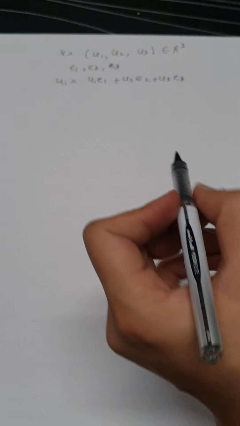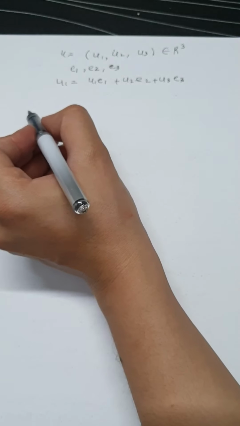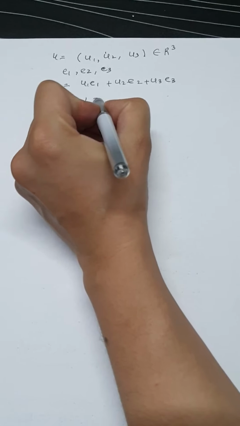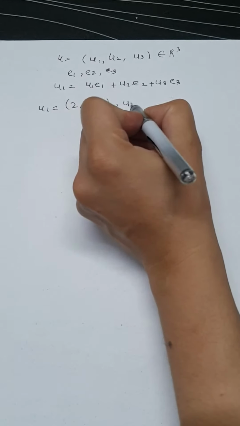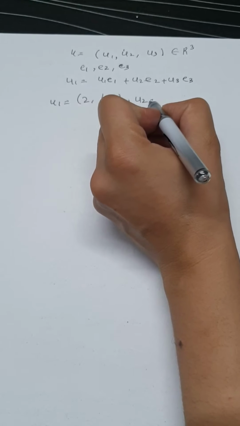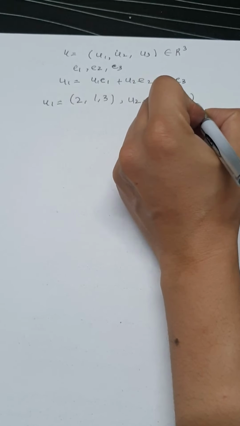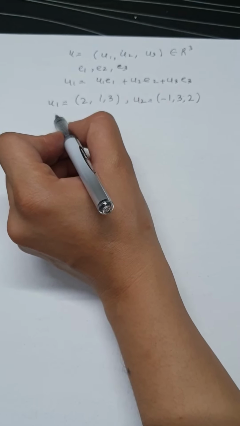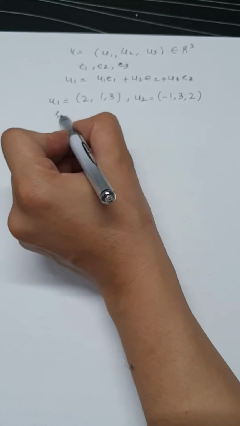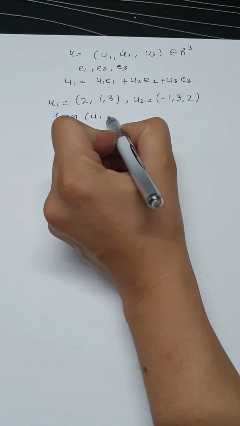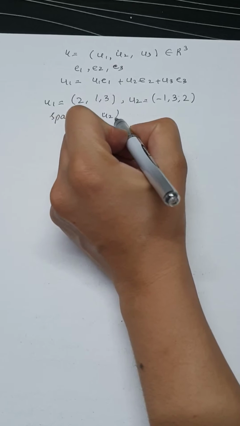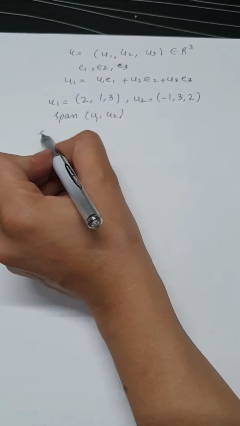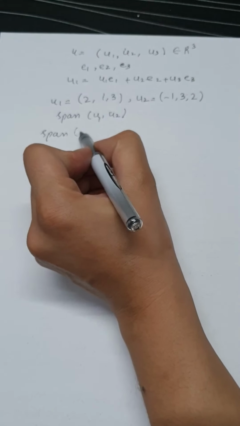Similarly, let's consider another example. Let's suppose that u1 is equal to 2, 1, 3, and u2 is another vector, -1, 3, 2, and we have to find the span of u1 and u2. Alright, so we have to find the span of u1 and u2, and we have to give its geometric interpretation as well.